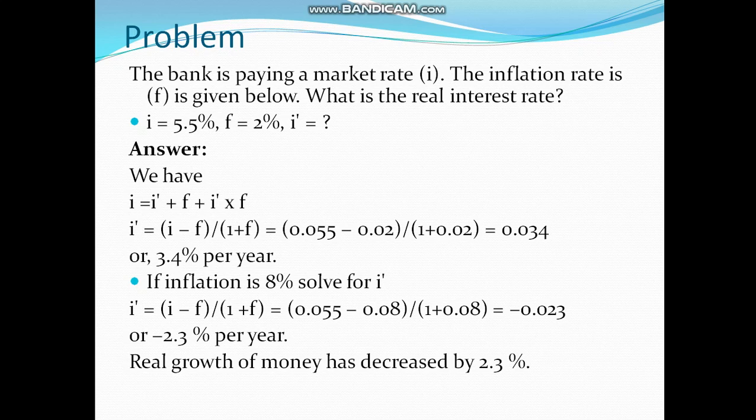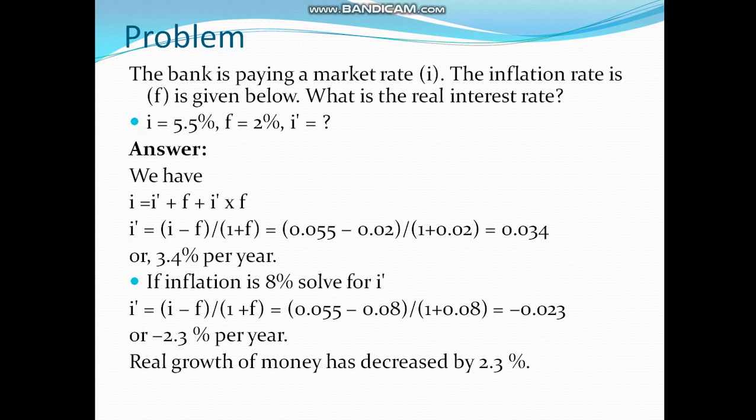Now if inflation is 8%, suppose it has increased from 2% to 8%, then what will happen? I dash equals I minus f divided by 1 plus f, the same formula, and finally we get minus 0.023. Now you may ask, what is this minus?